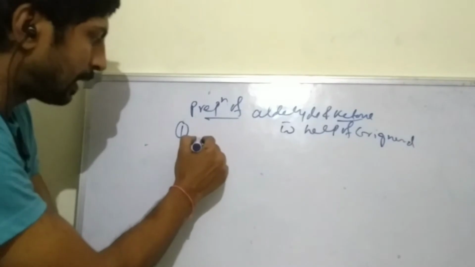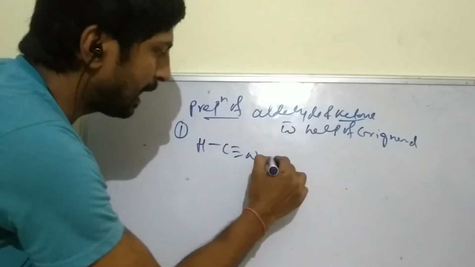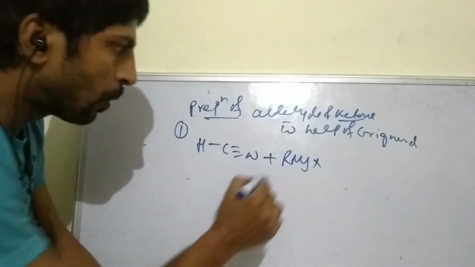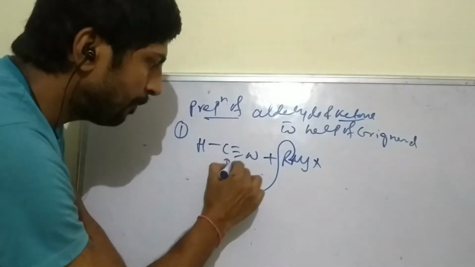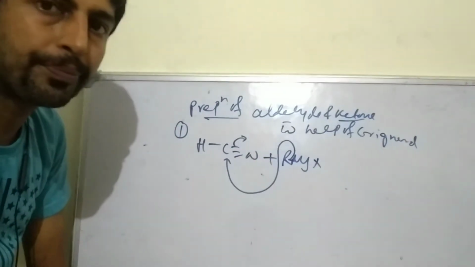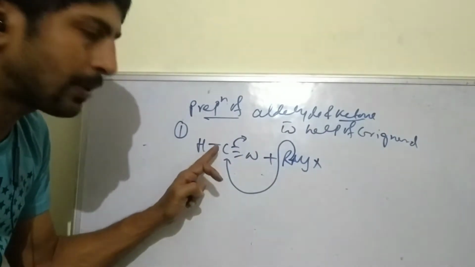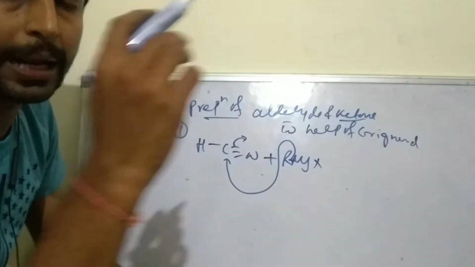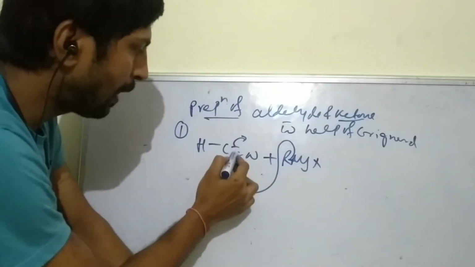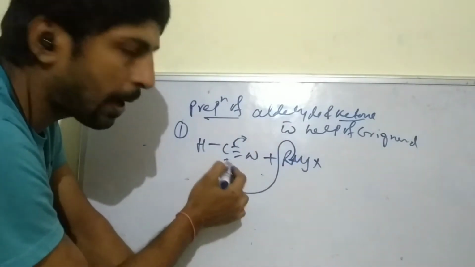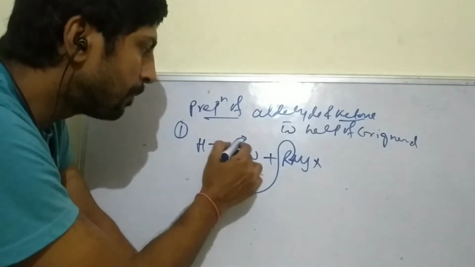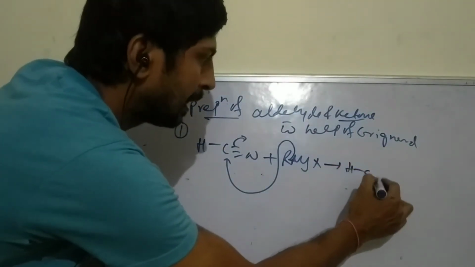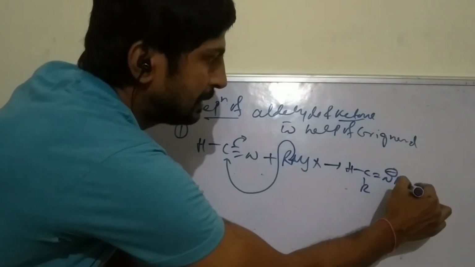Now, HC triple bond N plus RMgX. Nucleophile attacks the carbon. Any doubt? If the nucleophile attacks the carbon, then the triple bond is converted to a double bond, because carbon has a tetravalency: 1, 2, 3, 4. If an alkyl group comes in, then 5. So it must form only 4 bonds. So HC double bond N minus MgX plus.